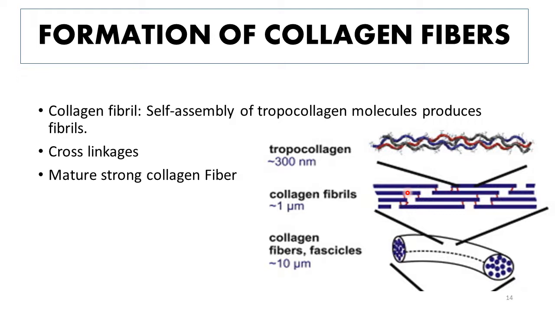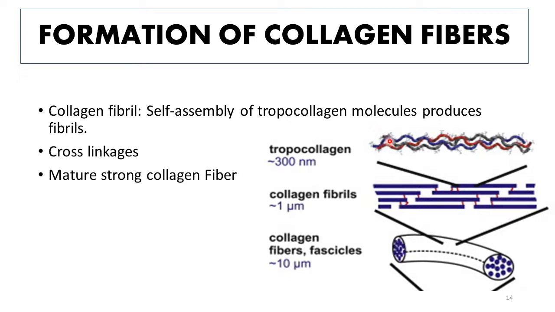possesses great strength. And as you can see in this part of the figure, different tropocollagen molecules have arranged themselves in a staggered pattern and formed a fibril. And now these fibrils arrange themselves in the form of even bigger fibers or fascicles whose diameter ranges around 10 micrometers.